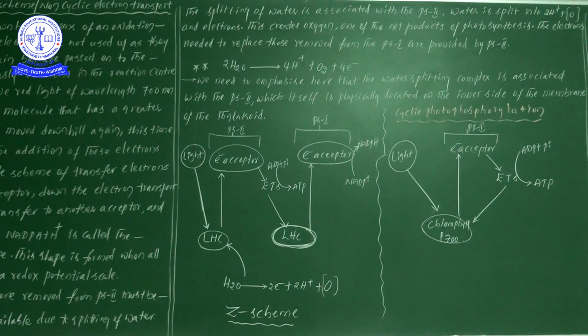Again now here PS1 and PS2 are also not having electrons. Why? Because the electrons first are gone, involved in the formation of NADPH. Again the water splitting process takes place. Again electrons are moving towards PS2, then to PS1, then involved in NADPH formation. So likewise, each and every time the process will be continued further.